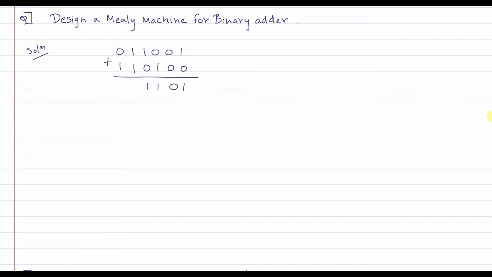So in general I can say that suppose I am in no carry state, if the first input is 0 and the second input is 0, the output will be 0, and you will remain in no carry state, correct? Again, in no carry state, suppose the first input is 1 and the second input is 0, the output will be 1 and you will again remain in no carry state, correct? Similarly, if the first input is 0 and the second input is 1, the output will be 1 and you will remain in no carry state. This has been happening so far, correct?